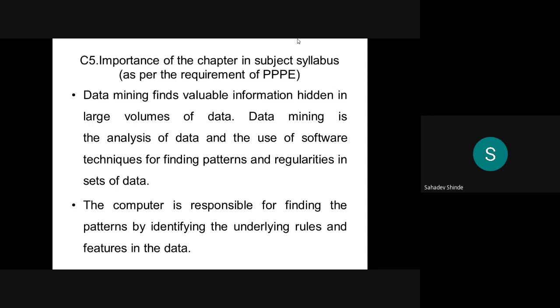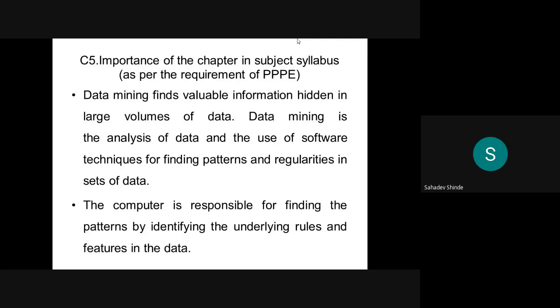Data mining finds valuable information hidden in large volumes of data. Data mining is the analysis of data and the use of software techniques for finding patterns and regularities in sets of data. The computer is responsible for finding the patterns by identifying the underlying rules and features in the data.